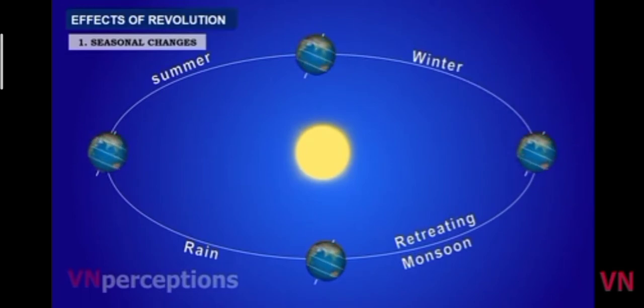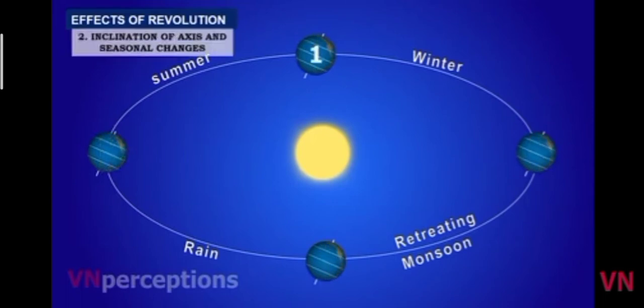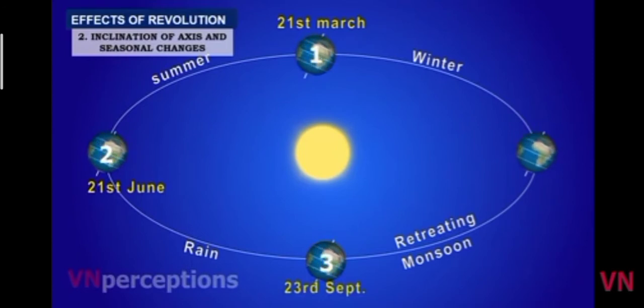Suppose we take these four positions of the earth. In the first position, the date is 21st of March. In the second position, it is 21st of June. In the third position, it is 23rd September. And in the fourth position, it is 22nd December.